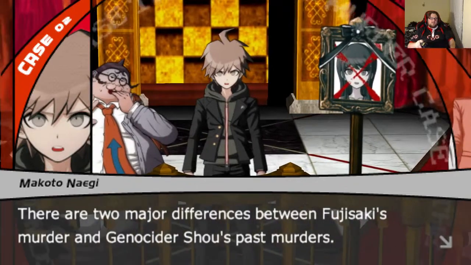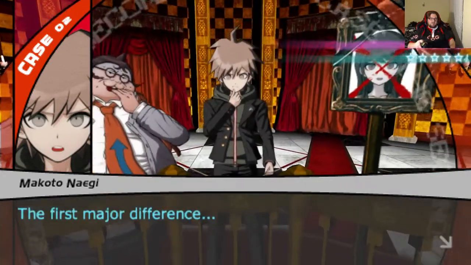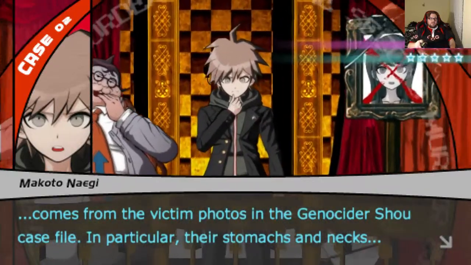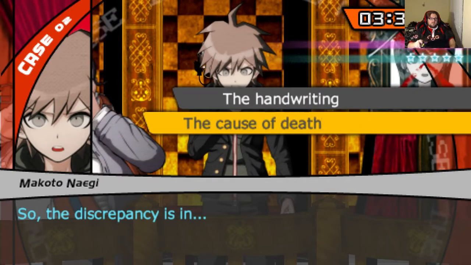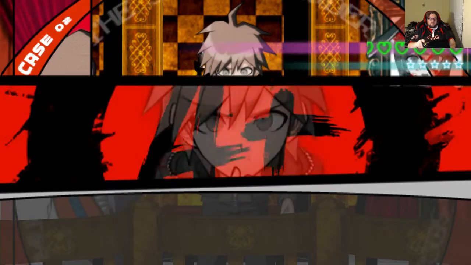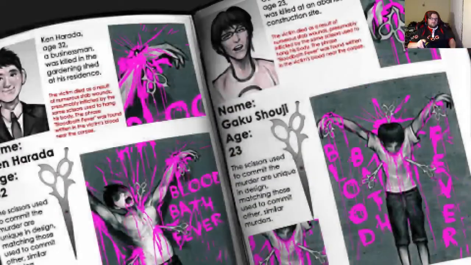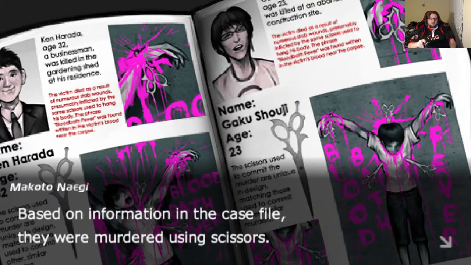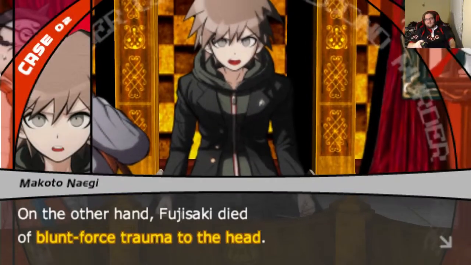There are two major differences between Fujisaki's murder and Genocider Shuei's past murders. The first major difference comes from the victims' photos in the Genocider Shuei case file, in particular, their stomachs and necks. So the discrepancy is because of death. All of Genocider Shuei's previous victims were killed in exactly the same way. Based on information in the case file, they were murdered using scissors. I see what you're saying now.